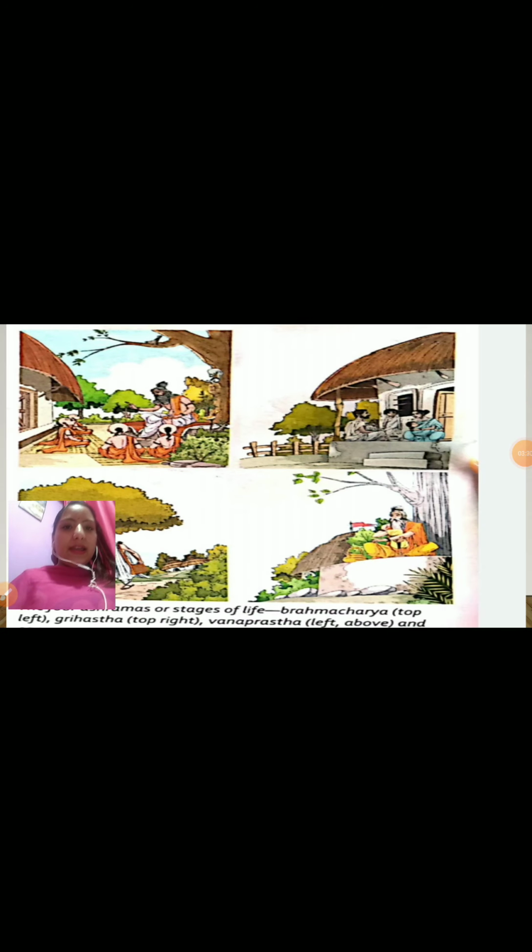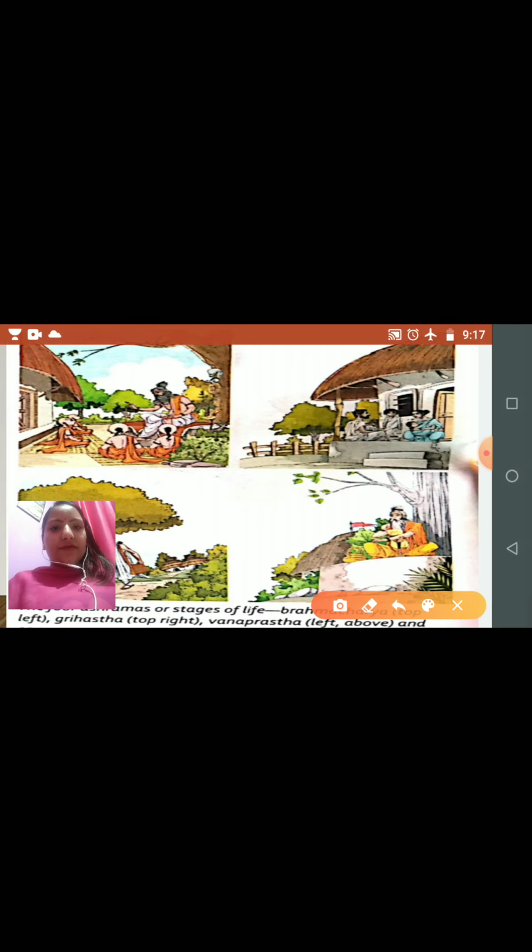You all can see the picture. See the first one here. This is the brahmachari, the first stage of life, during which a person stayed with his guru in the gurukul and received education.